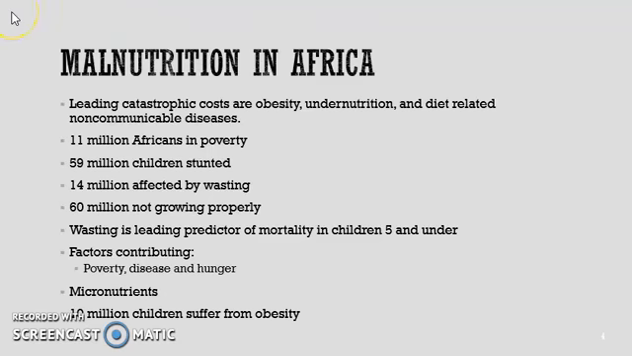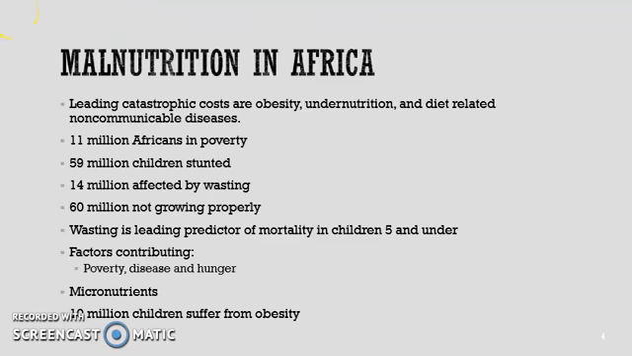Malnutrition is a large issue in Africa. According to the World Health Organization, the leading catastrophic cost to individuals in Africa are obesity, undernutrition, and diet-related non-communicable diseases. 11 million Africans are considered to be in poverty every year due to the high out-of-pocket cost for health care. In 2016, there was an estimated 59 million children that were stunted, 14 million suffered from wasting.